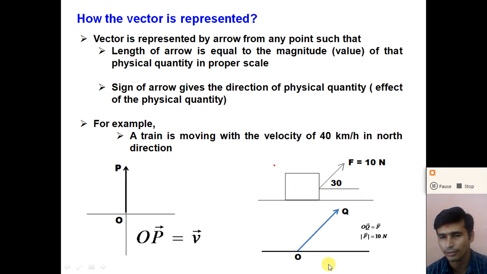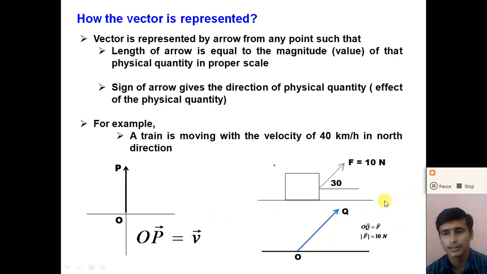So how can we draw it? Draw an arrow of 10 centimeter, or in a proper scale, OQ, which has a length equal to the magnitude of the force, at an angle of 30 degree with the horizontal, right? This way we can represent any vector, and the vectors which are drawn from any point are called free vectors, right? So all these vectors are called free vectors.